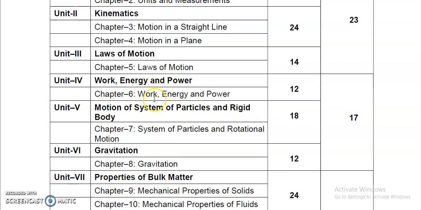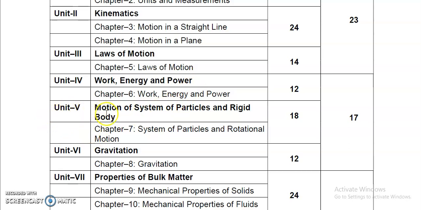So that force is there and displacement is there. Force comes from laws of motion, displacement comes from the motion in a straight line. So these two are applied from these two chapters in this particular one, so it becomes work. Similarly, if work is done, energy is consumed, and similarly power. So these things we will study in this chapter number 6, unit number 4, that is work, energy and power. Next, unit number 5.